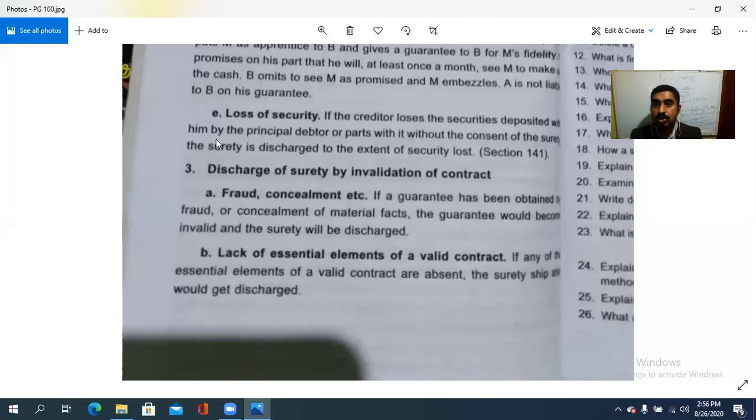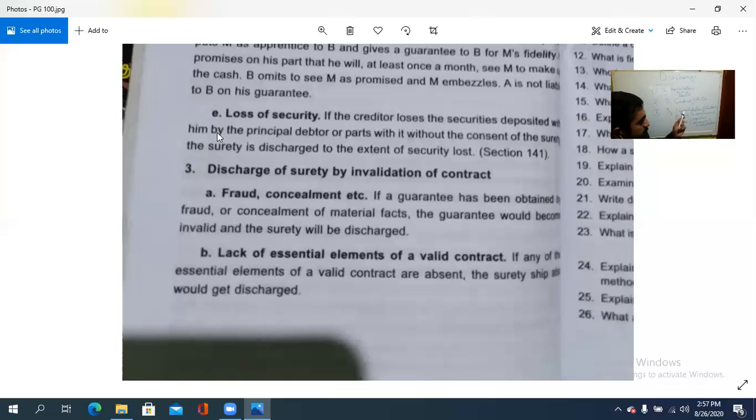Then the discharge of the surety: by revocation of the contractual terms through notice or death, then by the conduct of the creditor, by loss of security, by the creditor's act or omission impairing the surety's eventual remedy, compounding with or extending time to the principal debtor, release or discharge of the principal debtor, and variation in the terms of the contract.